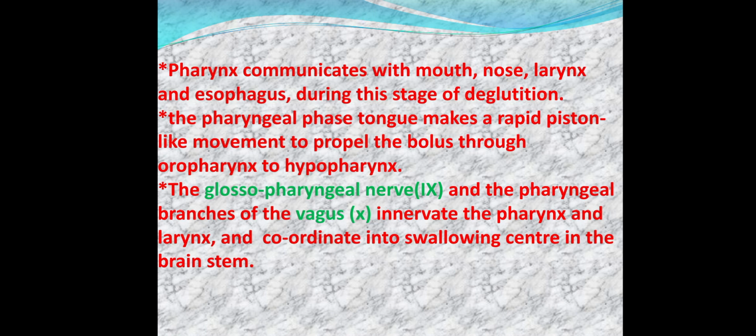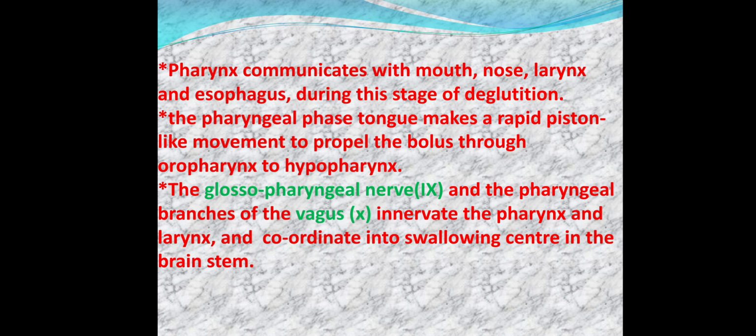During the pharyngeal phase of deglutition, the tongue makes a rapid piston-like movement to propel the bolus from the oropharynx to the hypopharynx. The glossopharyngeal nerve and the pharyngeal branches of the vagus nerve innervate the pharynx and larynx and coordinate swallowing.